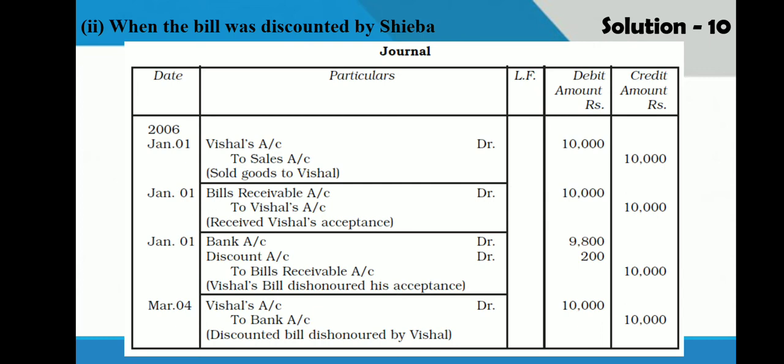On maturity date, Vishal will not make payment because the bill is dishonored. So bank will not recover this money. So what we will do? Vishal account again we will debit, and as we have debited bank account in entry number 3, now we will credit it because now it becomes our liability to make payment to bank. So Vishal account debited, his liability again restored, and to bank account 10,000. Here you can see in case of discounting of bill, we have not reversed entry number 2, but instead we have written Vishal account debit to bank because it was discounted.